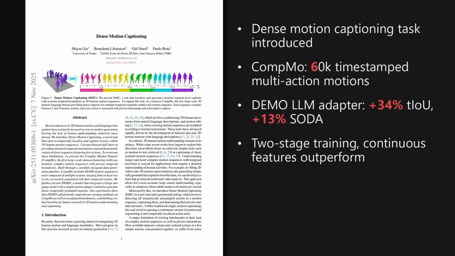I'm Alex. Today we're looking at a paper from the Hugging Face trending list, published on November 7th, 2025, about 4 days ago. The big idea is a new task called dense motion captioning, plus a large dataset with about 60,000 multi-action sequences, and a model named Demo that delivers strongly better temporal localization and captions than existing approaches. The paper is titled Dense Motion Captioning. And as we'll see later, the combination of a rich dataset and a simple motion adapter plugged into a large language model has striking implications for 3D motion understanding.